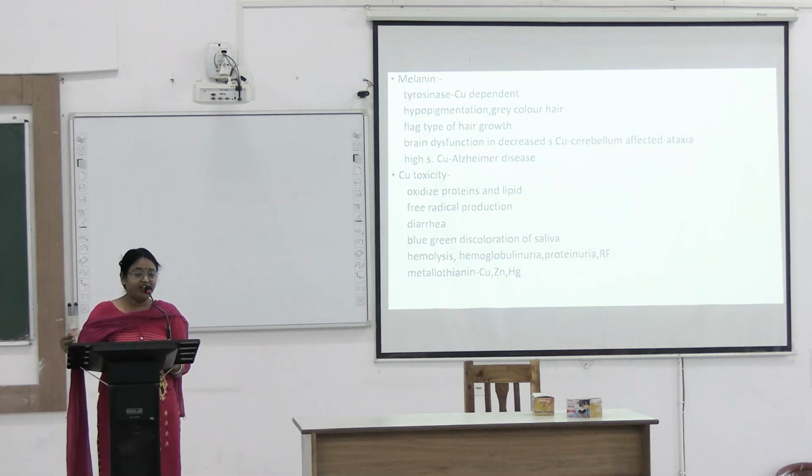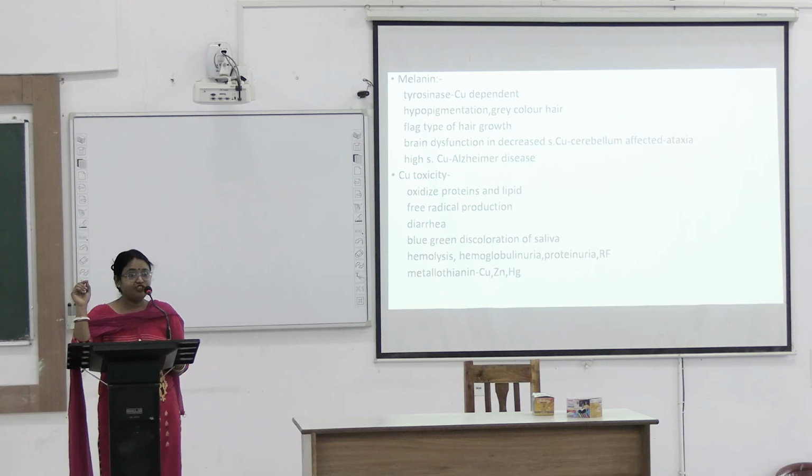It will cause diarrhea and blue-green discoloration of the saliva, and its toxicity causes hemolysis, hemoglobinuria, proteinuria and renal failure. Copper will induce the formation of metallothionein protein. Metallothionein protein will bind copper, zinc, mercury, cadmium, so it makes it non-toxic.